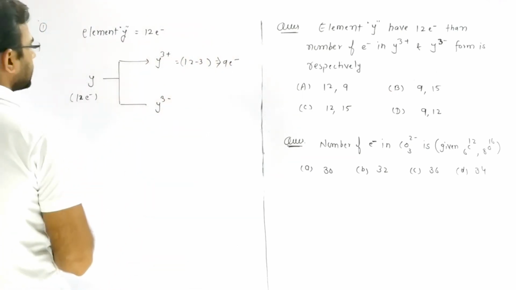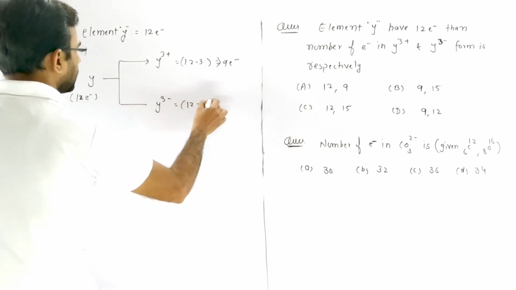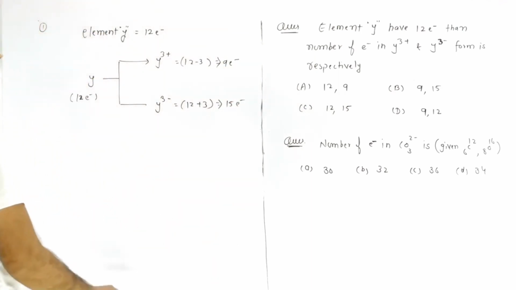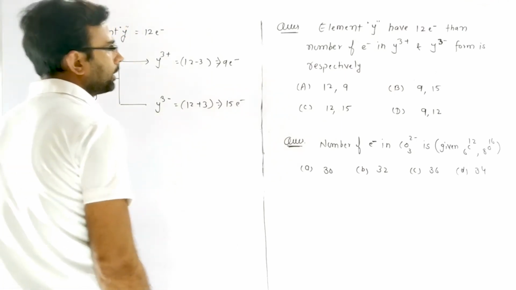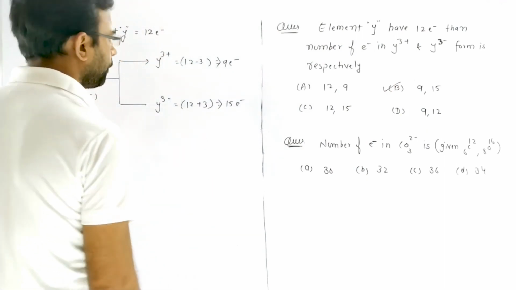Similarly Y3- gains 3 electron, so we write 12 + 3, or it becomes 15 electron. So Y3+ has 9 electron and Y3- has 15 electron. So the correct answer is B.